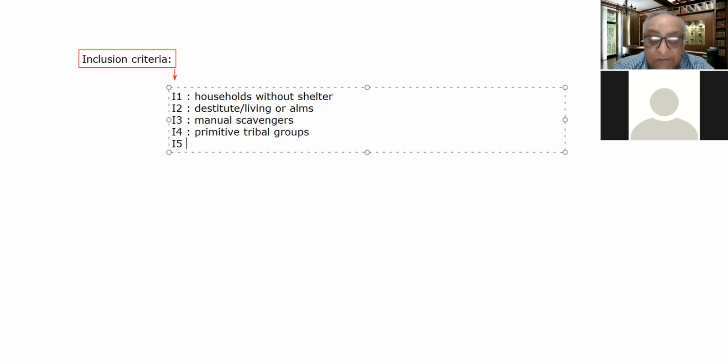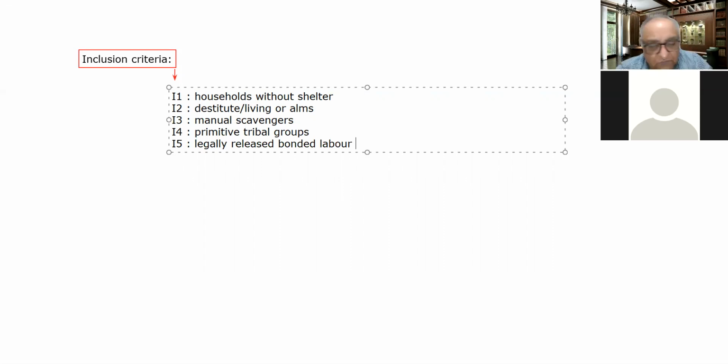And the fifth one is legally released bonded laborers. Those are the families, households, which are surveyed according to the inclusion criteria.